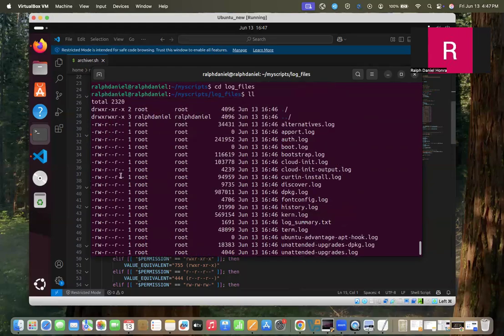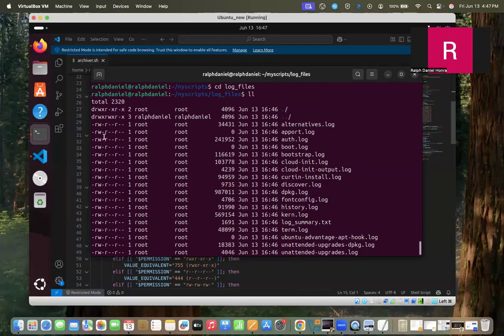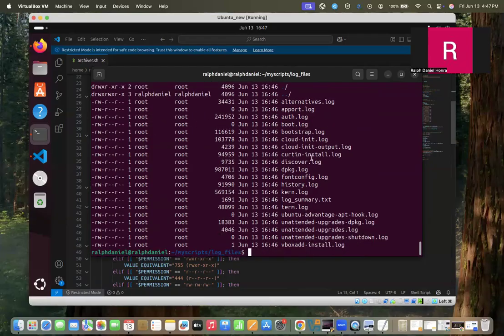Now, as we can see, first is the permissions. It now follows the instruction wherein all types of users must have reader permission. So as we can see, each type of user can read each of the files, and it contains all of the log files from the var log.